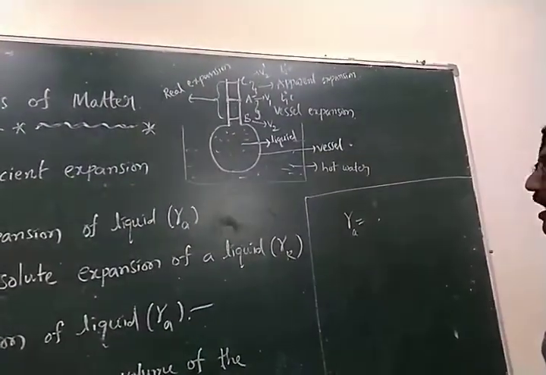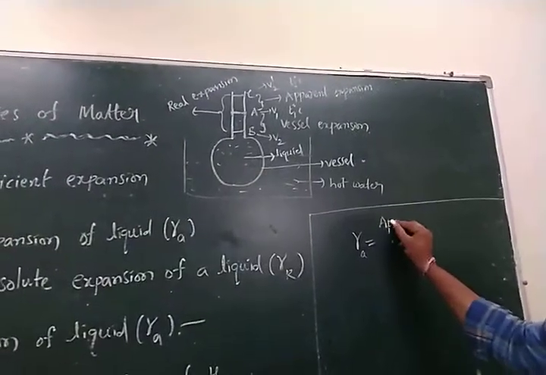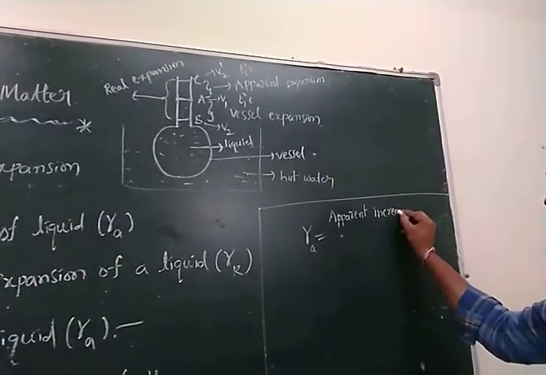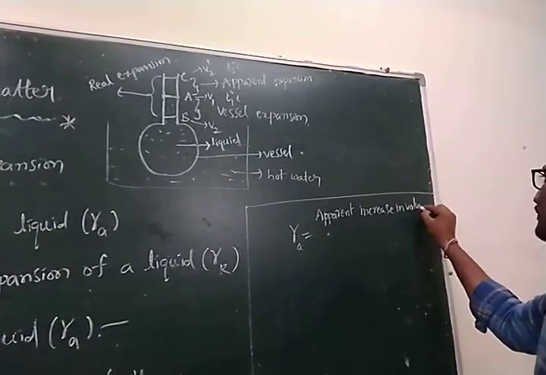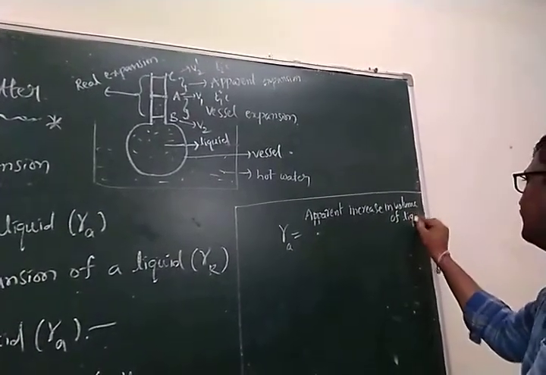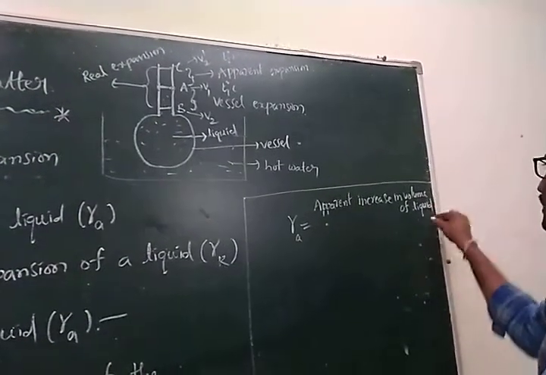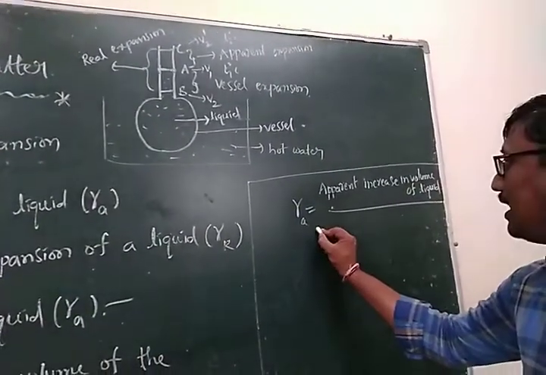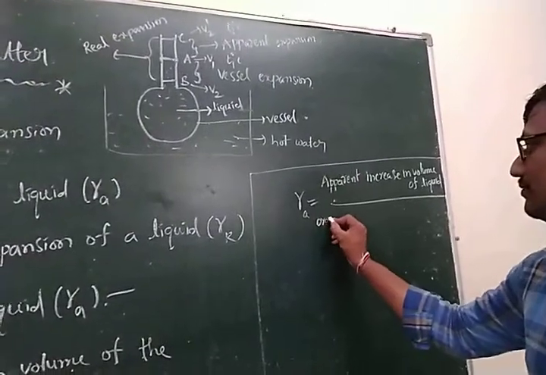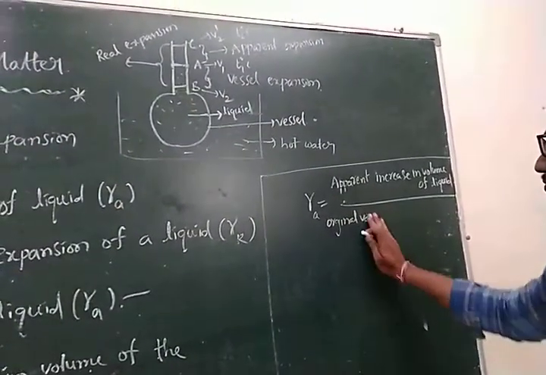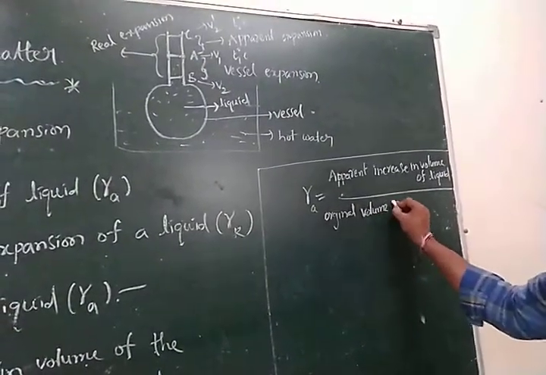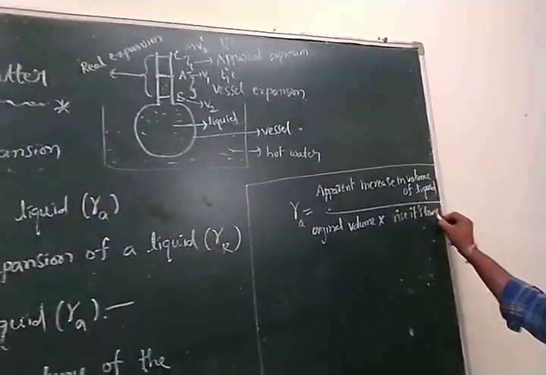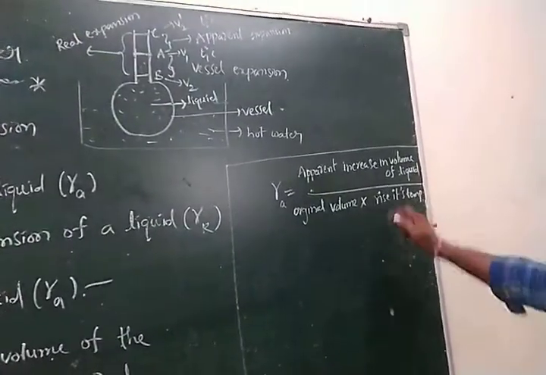Gamma A is equal to apparent increase in volume of liquid by initial or original volume into rise in temperature, or the difference in temperature.